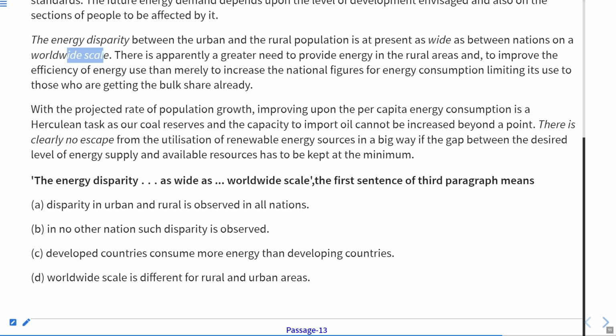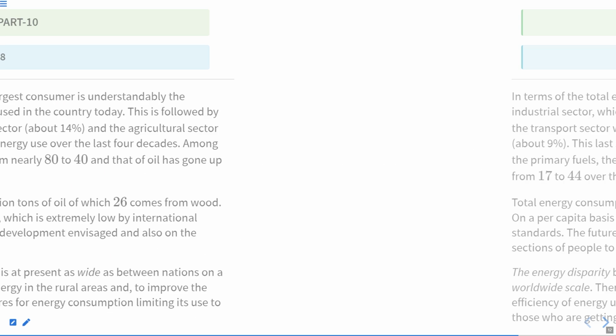Now, it is C. So, it is clearly stated from this line that C option is absolutely correct, because they are saying, they are comparing the disparity between urban and rural population with the nations on a worldwide scale. Therefore, C is the correct answer. Now, let us move to the next one.